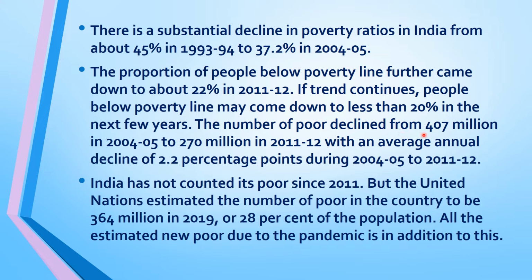The number of poor declined from 407 million in 2004-05 to 270 million in 2011-12, with an annual average decline of 2.2 percentage points during 2004-05 to 2011-12. India has not counted its poor since 2011. But the United Nations estimated the number of poor in the country to be 364 million in 2019, or 28% of the population. All the estimated new poor due to the pandemic is an addition to this.